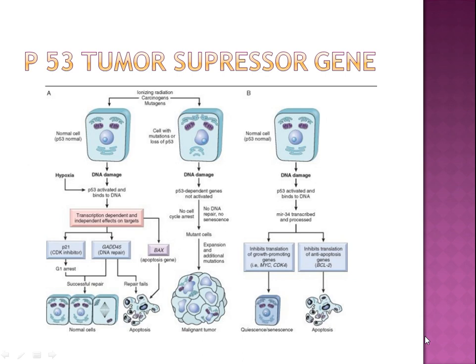When successful repair of DNA takes place, it allows the cell to proceed in the cell cycle, and if DNA repair does not occur or it fails, then p53 triggers either apoptosis or senescence, leading to cell death. In cells with loss or mutation of p53, DNA damage does not induce cell cycle arrest or DNA repair, and genetically damaged cells proliferate, giving rise to malignant neoplasm.